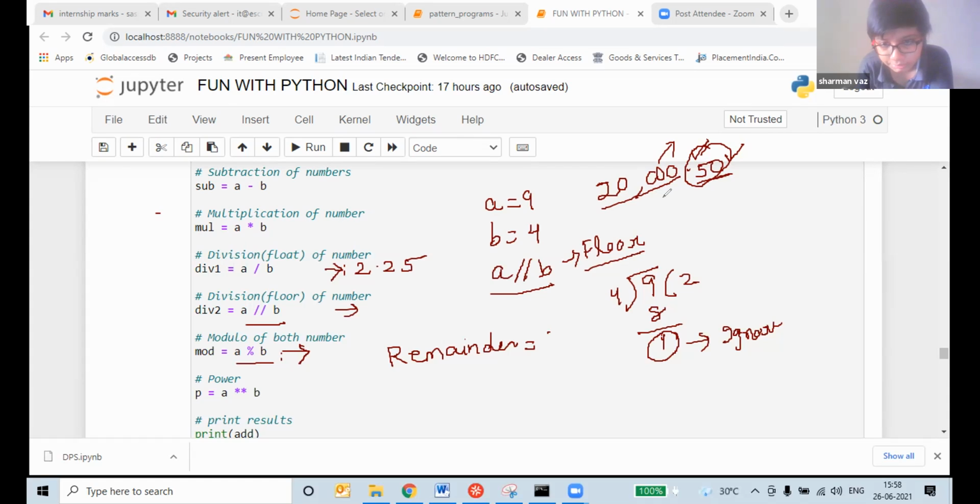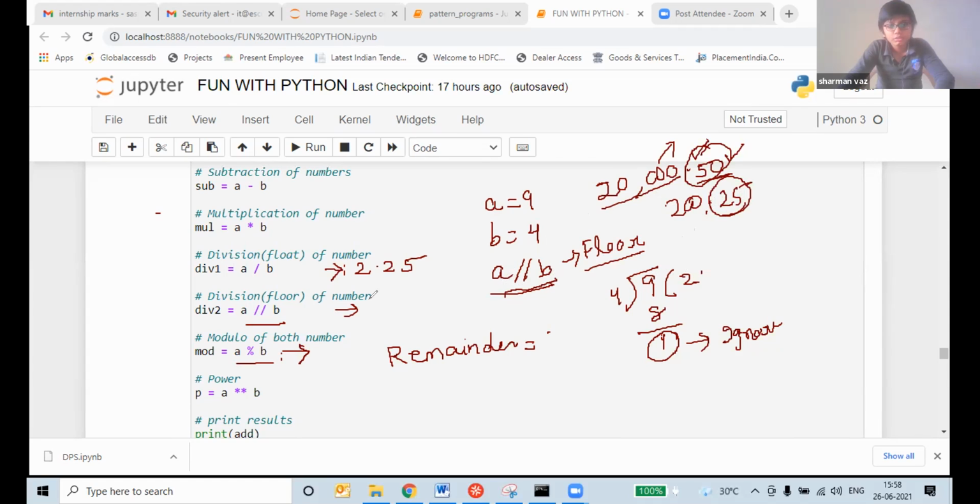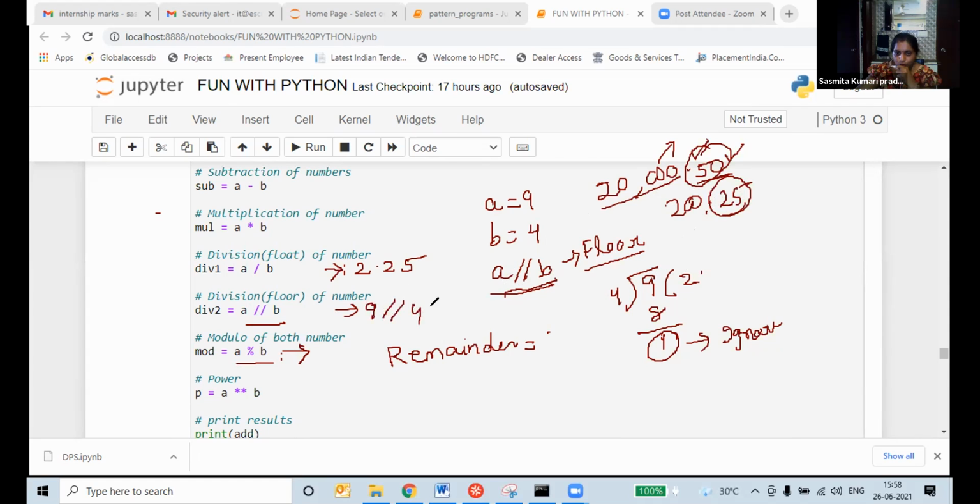In some shops also, sometimes if we give some money, 200 rupees 25 paisa, that 25 paisa is ignored. That ignoring part is called floor division. When we do floor division, we will get only the quotient. What do we do in floor division? See, this is 9. Floor division of 4 is equal to, we will get output only 2.